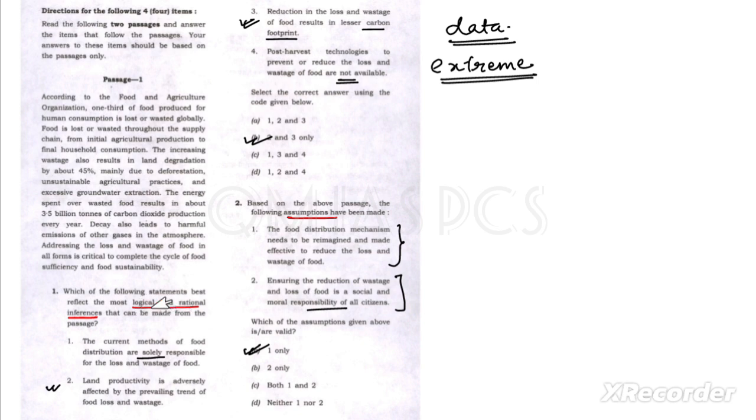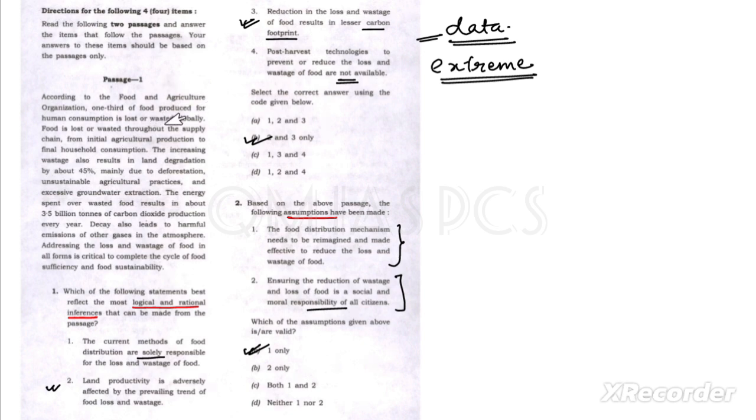First, you can read the question. Just read the question and underline what they are asking. You may read the options, that's fine, but I think you can just read the passage first before reading this one. Just read the passage first, ignore the data, and once you read it, you will get the idea.